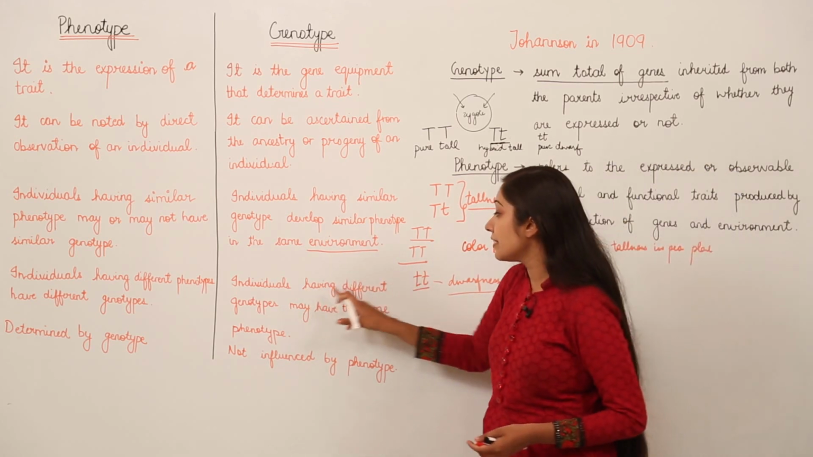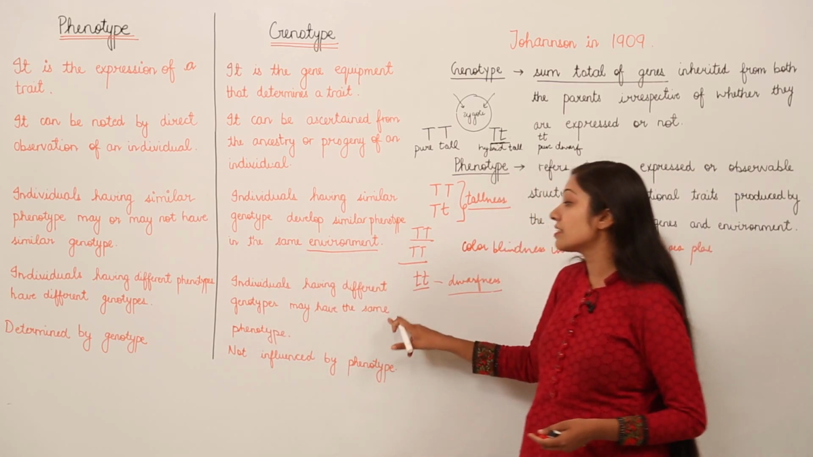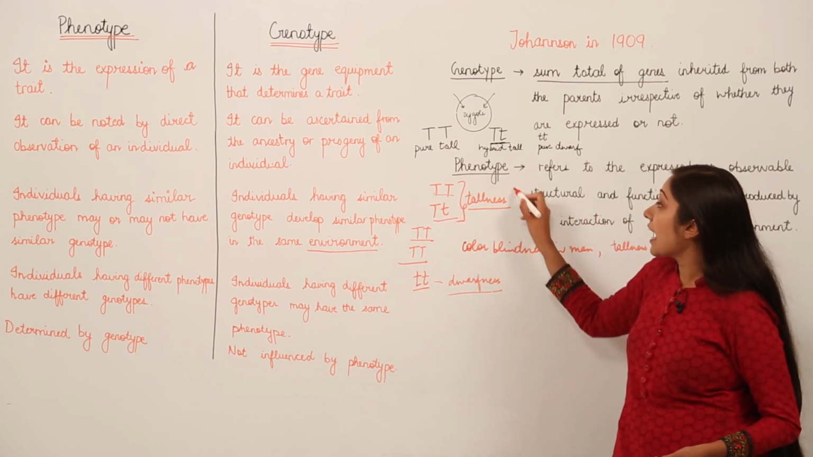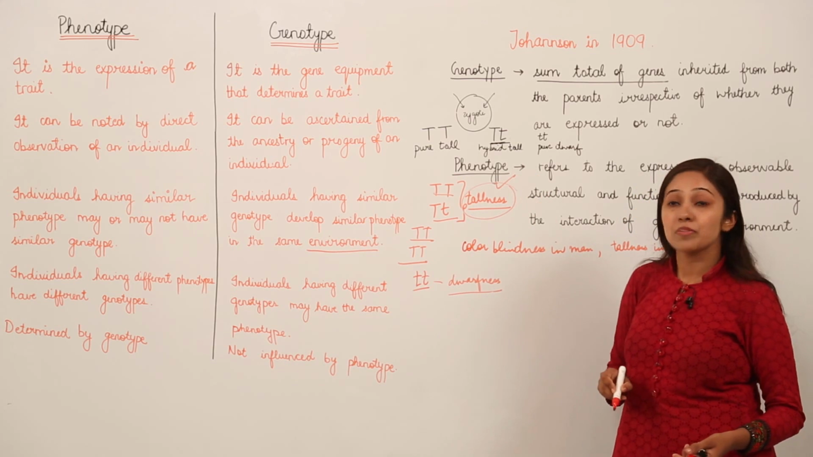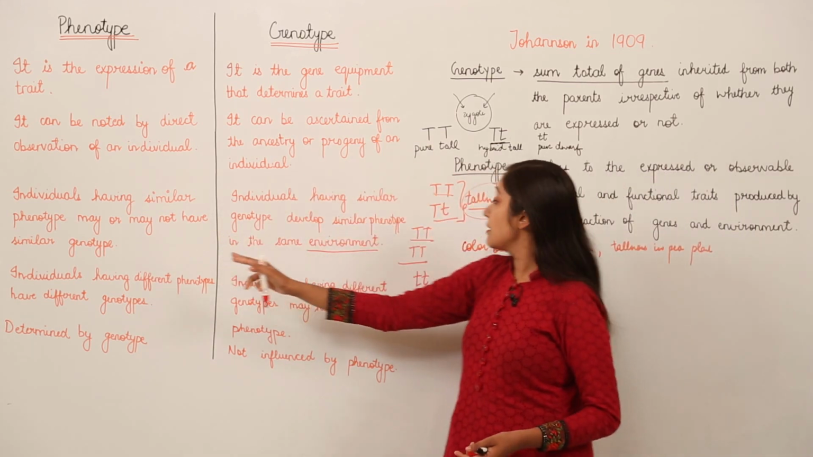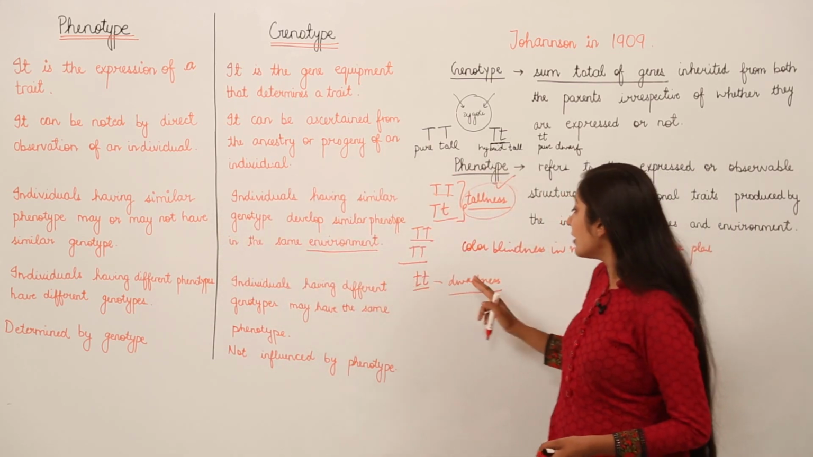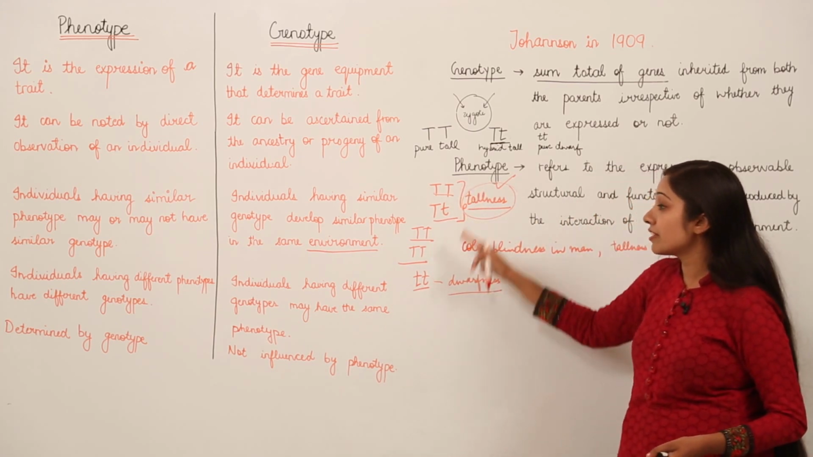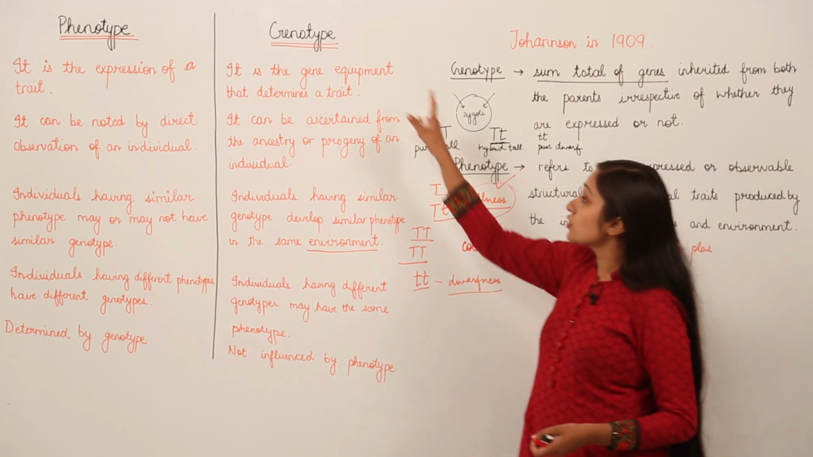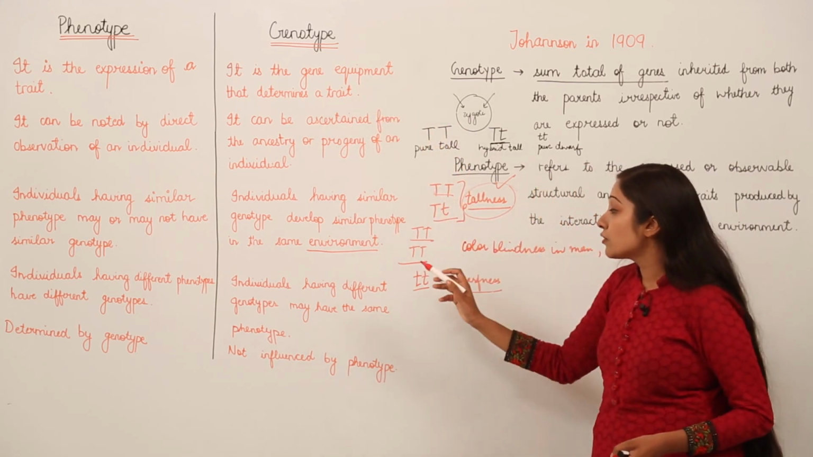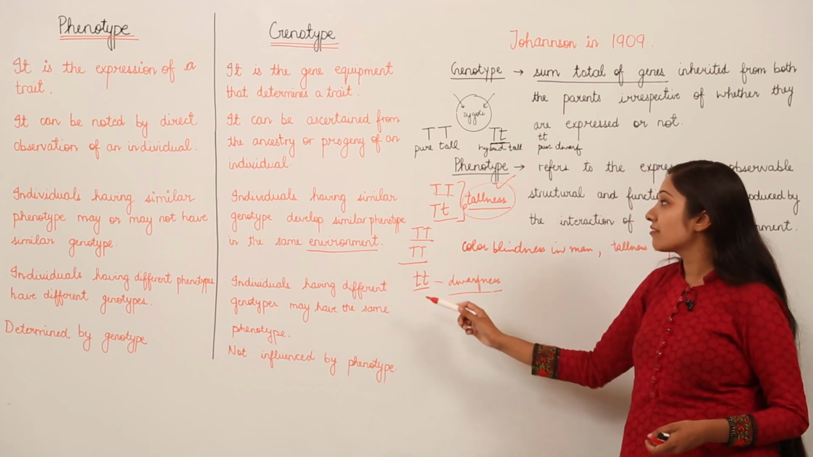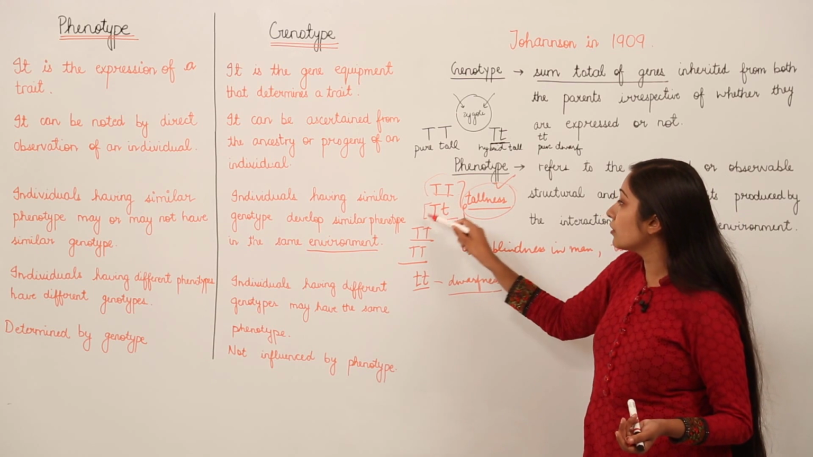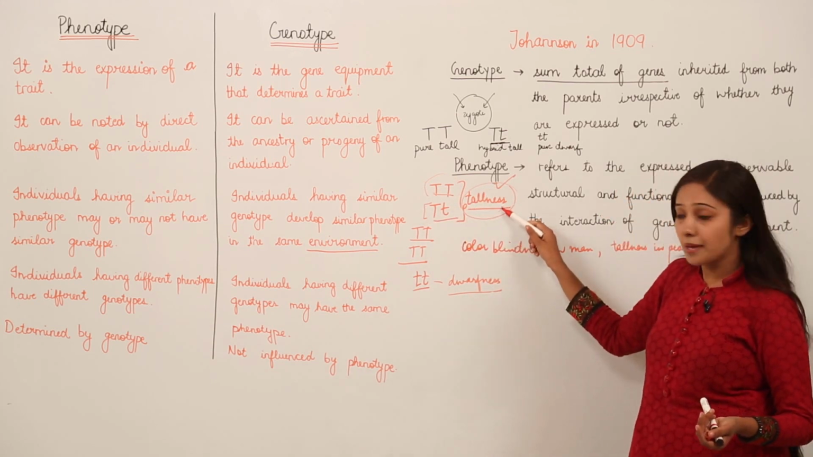But individuals having different genotypes may have the same phenotype. Again, if you have these two genotypes, they can have this same phenotype. But in phenotypes, if you had different phenotypes, tallness and dwarfness, you have different genotypes. See the difference of the genotypes. But in case of genotype, individuals having different genotypes may have the same phenotype. For example, in this case, see the genotype is different in both the cases, but the phenotype is the same.